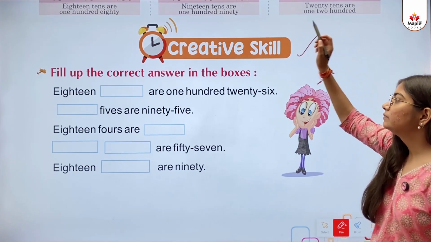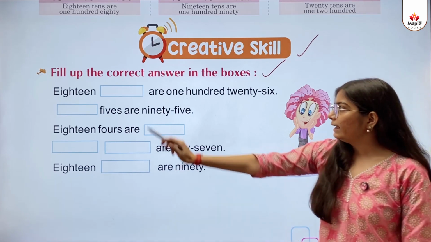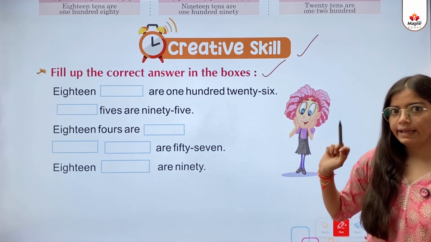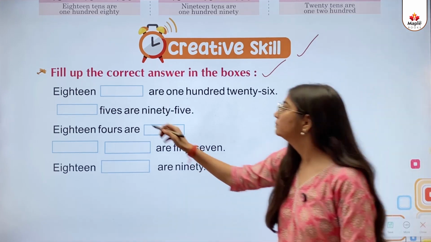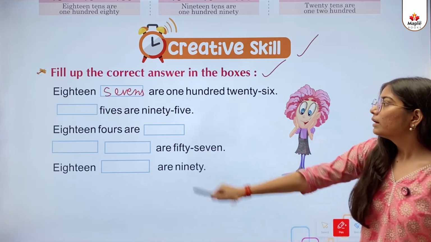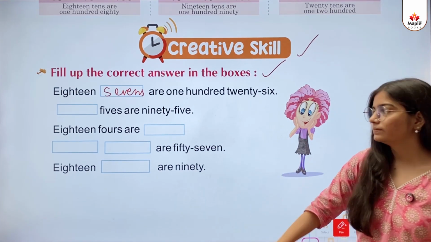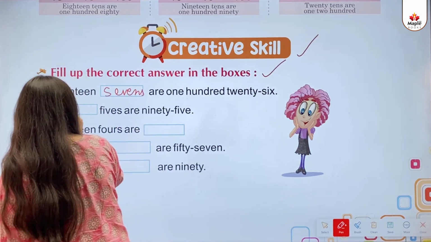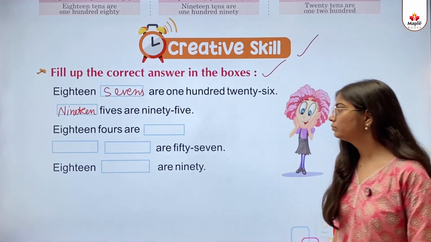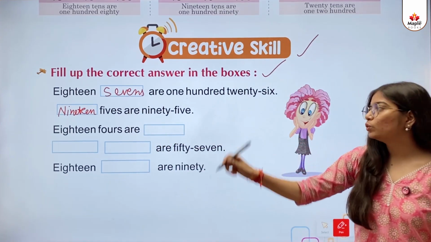Creative skill. Fill up the correct answer in the boxes. 18 dash are 126: 18 sevens are 126. Dash fives are 95: 19 fives are 95. 18 fours are 72.